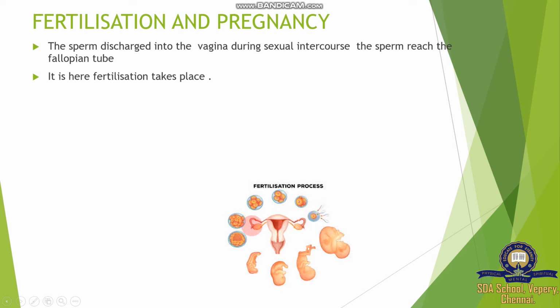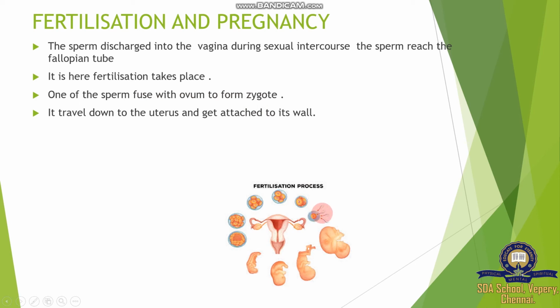Fertilization happens above the ampulla region, because the sperm enter through the vagina, reach the uterus, and enter the fallopian tube. Here is the presence of an egg, the ovum, and fertilization takes place here in the fallopian tube. Then one of the sperm fuses with the ovum to form a zygote. So one sperm enters and completes the formation of a zygote.